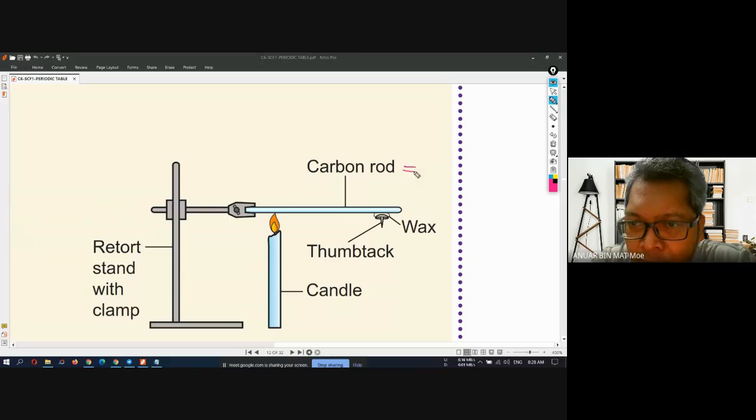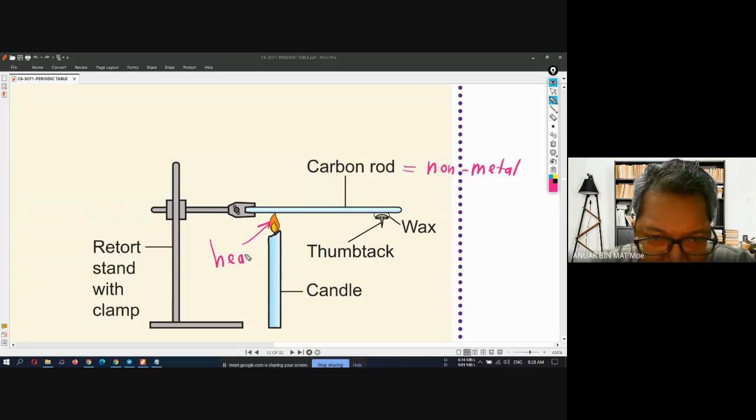Using a carbon rod. Is carbon rod a metal or non-metal? This is non-metal. Here we have a source of heat, and we use a candle as the source of heat. And then there is wax over here. What happens to the wax when there is heat? When there is heat, the wax here will melt and then the thumbtack will drop.